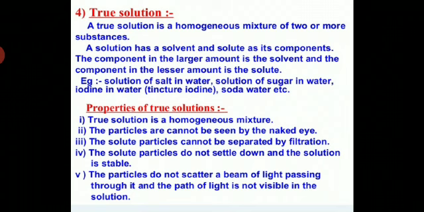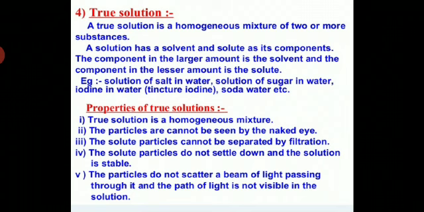So what are the properties of the true solution? First of all, it is a homogeneous mixture. Since it is a homogeneous mixture, the particles cannot be seen by the naked eye. It also cannot be separated by filtration.